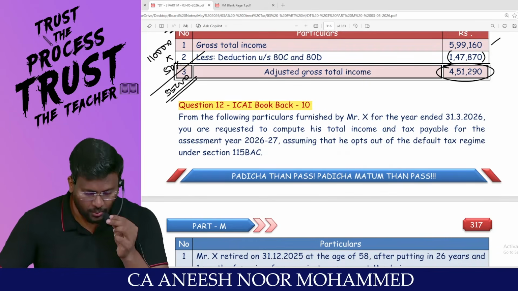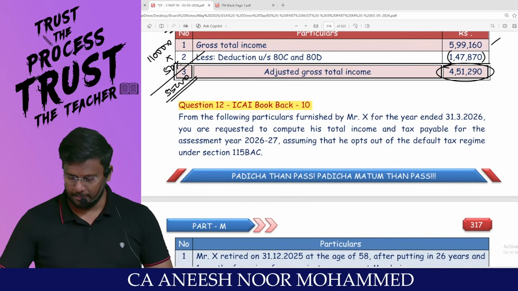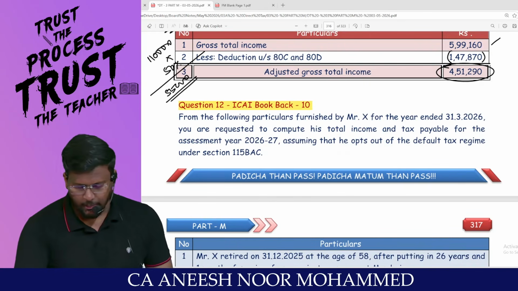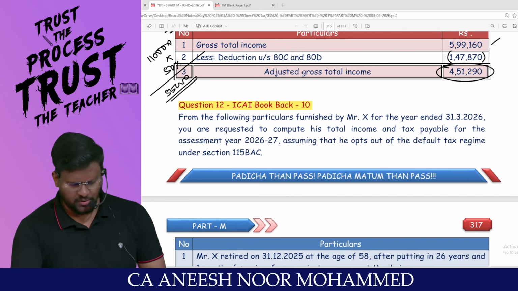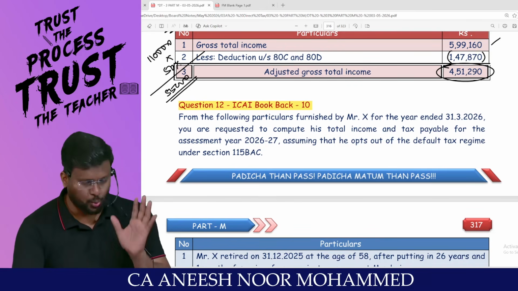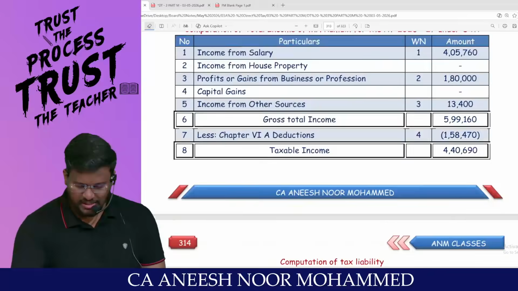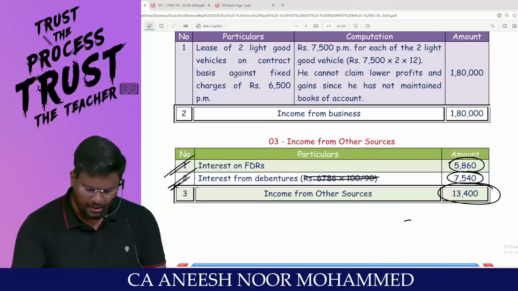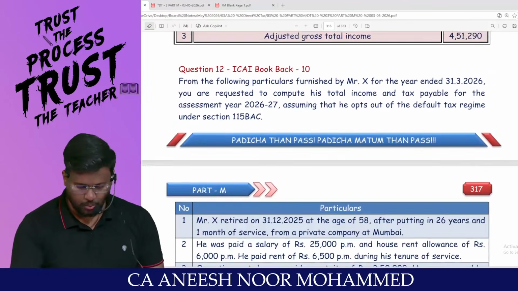Yes, sir. Very, very happy evening to all. So we are doing computation of total income, my dear lovable students. In that we have done up to question number 11. We are supposed to solve question number 12 and 13, the last two questions to be solved from our side.